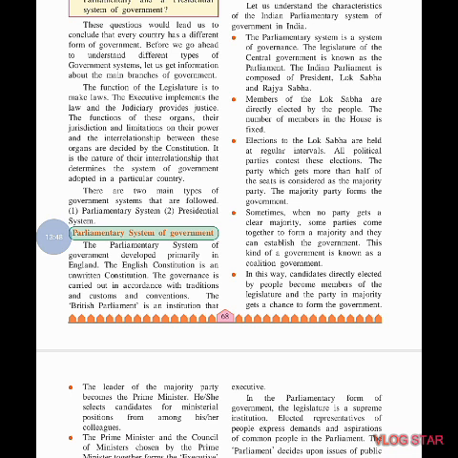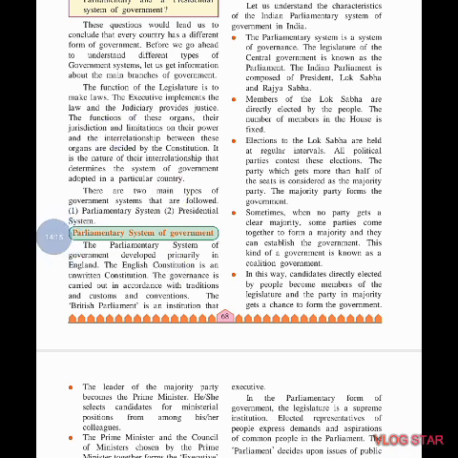For example, these parties can't clear the majority, they don't have the majority which they need. So the smaller parties come together. Some parties come together and they form a government. This kind of government is called a coalition government.